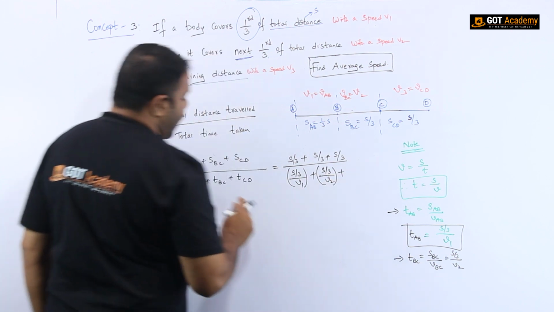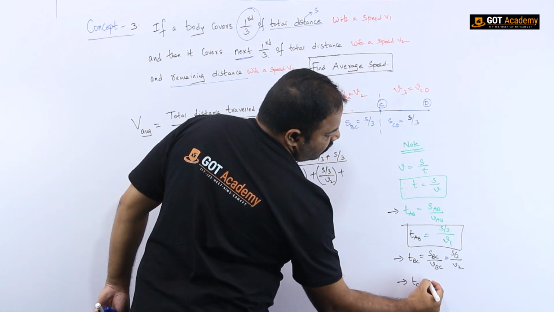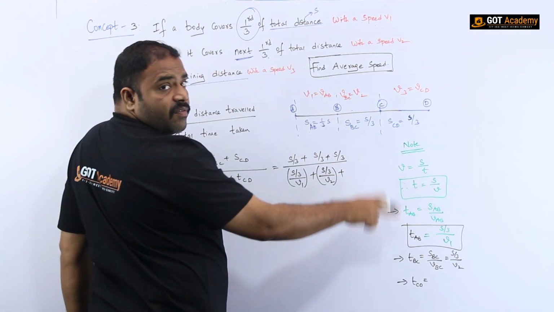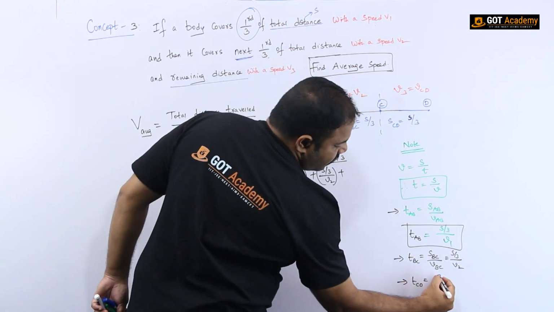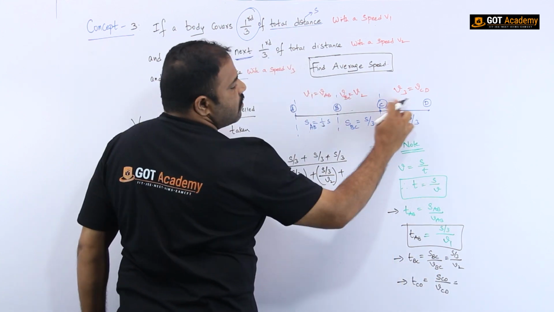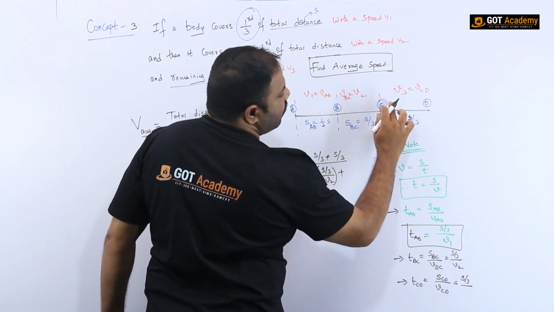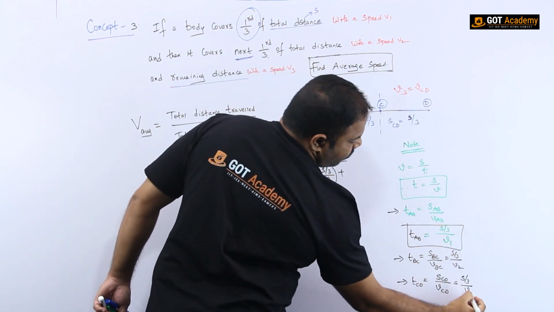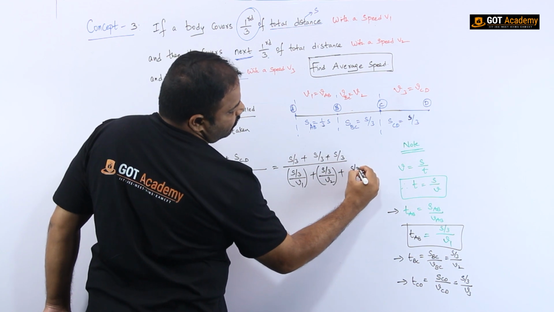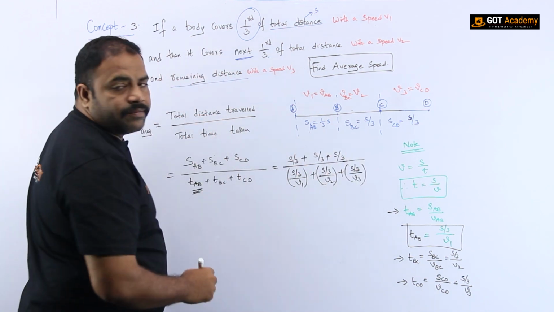Okay. And last case is time taken from C to D. So time again the same formula we have to write. That is distance from C to D by speed from C to D. So distance from C to D, here it is S by 3, whereas speed from C to D is V3. Okay. So S by 3 by V3. So like this I could write.